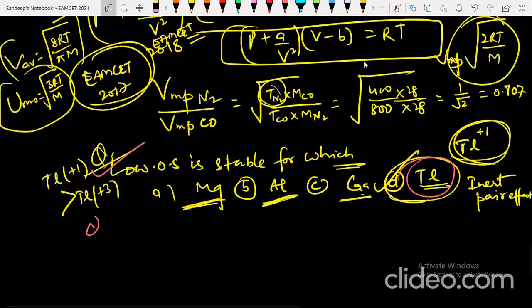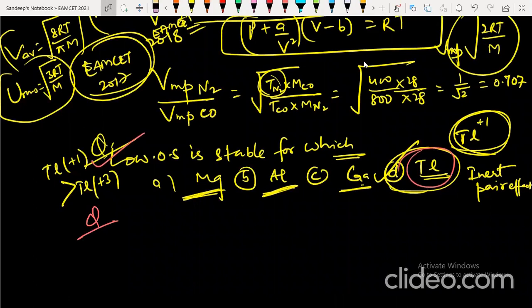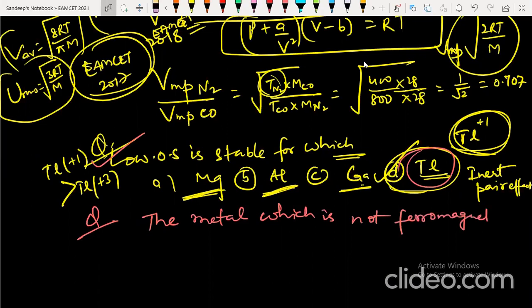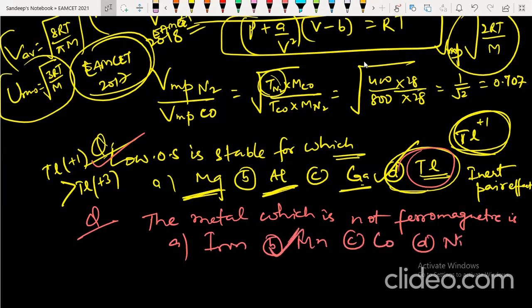The next question they have asked is from solid state. They have asked about the metal which is not ferromagnetic. So you have to remember magnetic properties: the metal which is not ferromagnetic. You all know very well which it is; it's not a big deal. Iron is ferromagnetic. Manganese is not ferromagnetic. Cobalt is ferromagnetic. Nickel is ferromagnetic. So manganese is not a ferromagnetic material. This is a simple, straightforward question. So you have to remember the Telugu Academy book and the examples given there. Mostly they will ask from that.